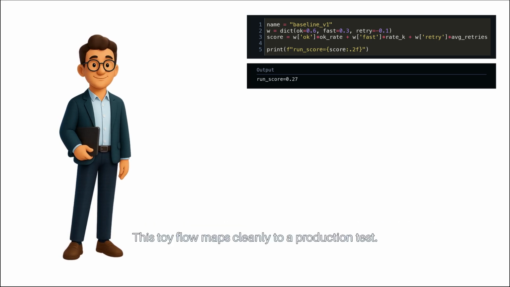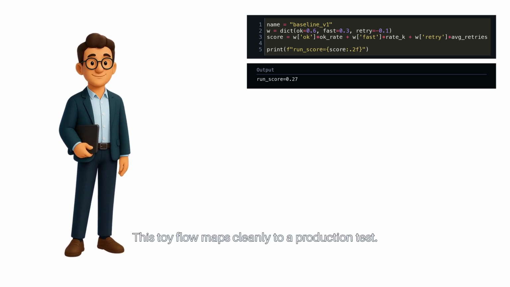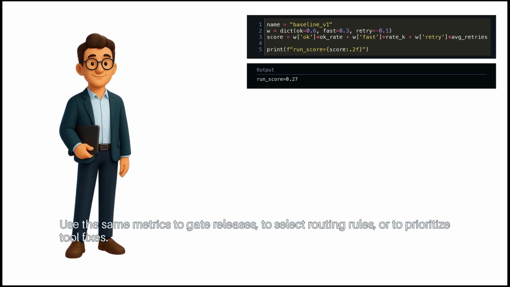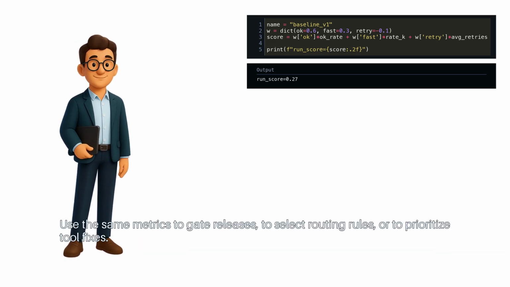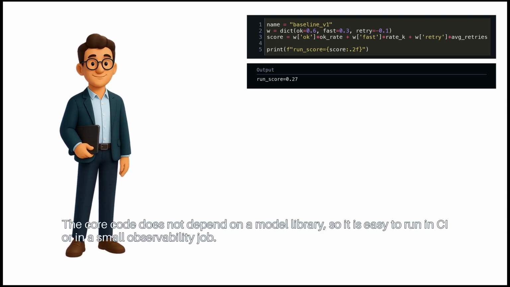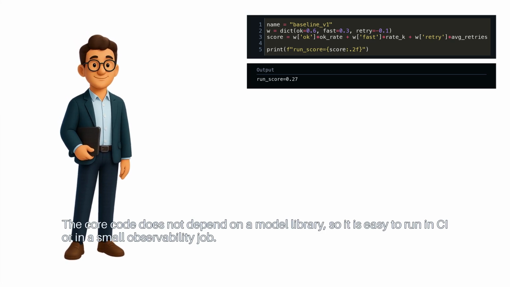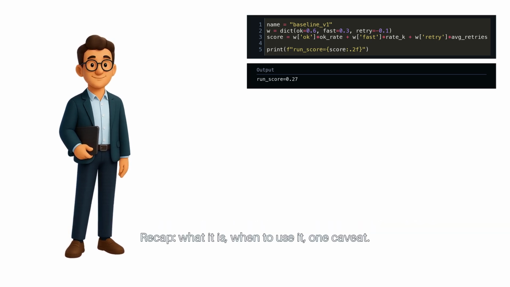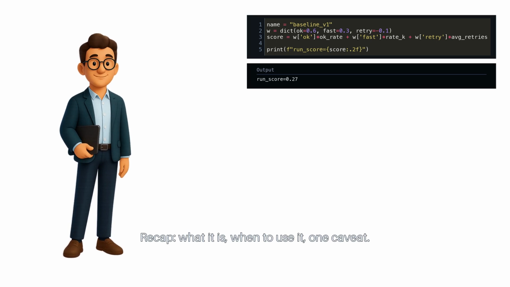This toy flow maps cleanly to a production test. Replace the small log list with your actual request traces. Use the same metrics to gate releases, to select routing rules, or to prioritize tool fixes. The core code does not depend on a model library, so it is easy to run in CI or in a small observability job. Recap: what it is, when to use it, one caveat.